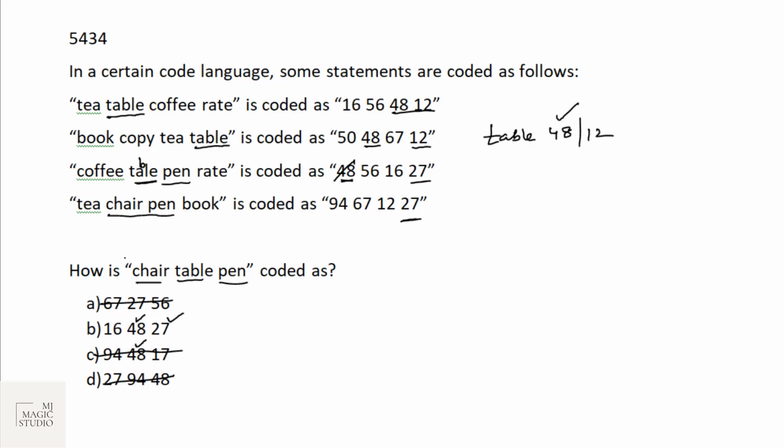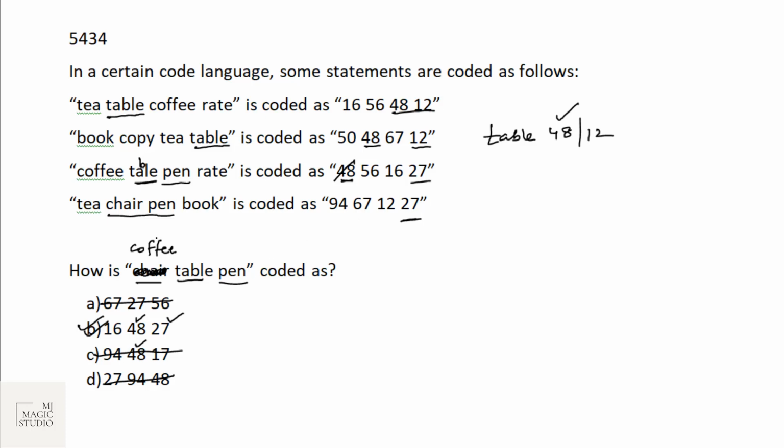Chair is 16. We have got chair 16, but there is no 16 here. Coffee 16. Chair is nowhere. This should be coffee. Or 94, 48, then 17. 17 is pen. Pen is no 17. So this is one typing error, I guess. Yes, it has to be, because then pen cannot be 17. Here we have got no 17 for pen. Here also in pen there is no 17.